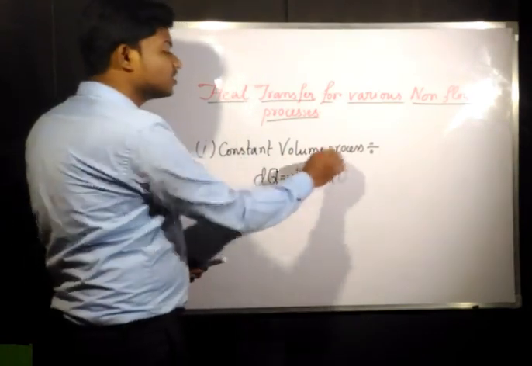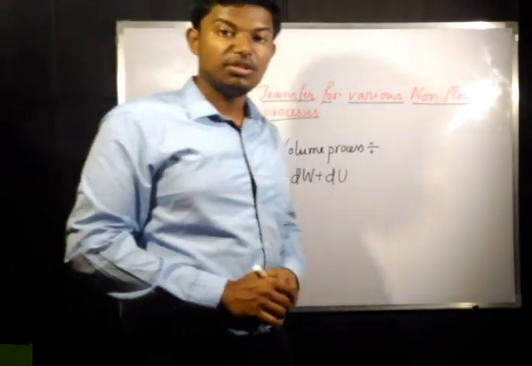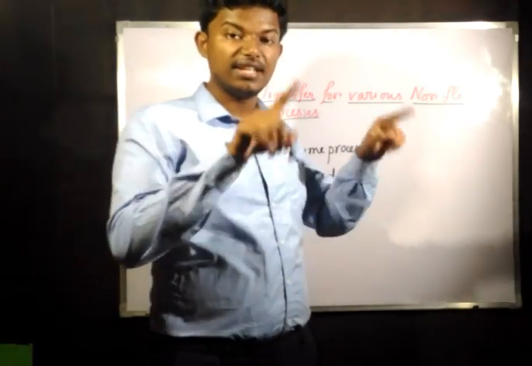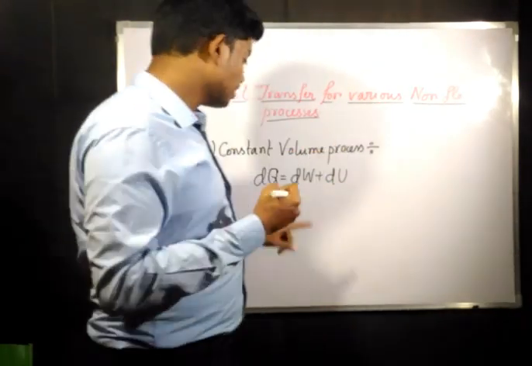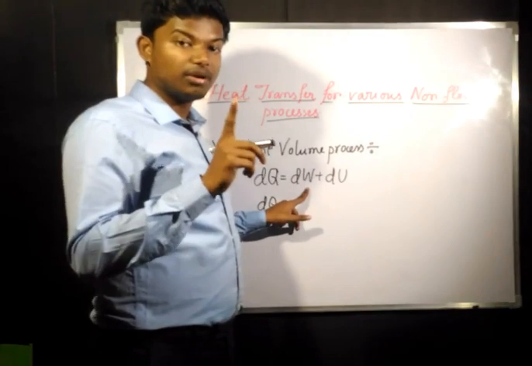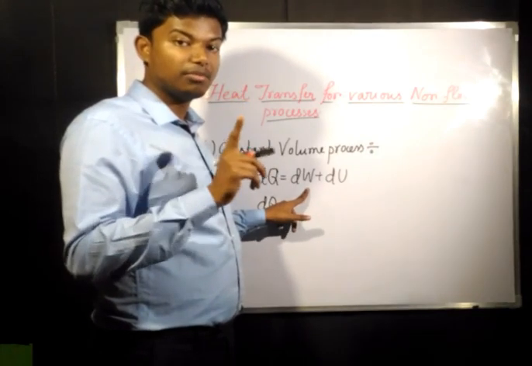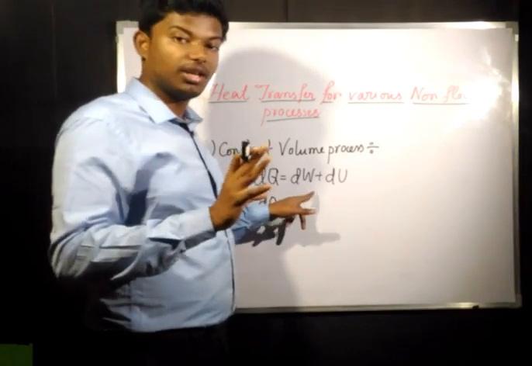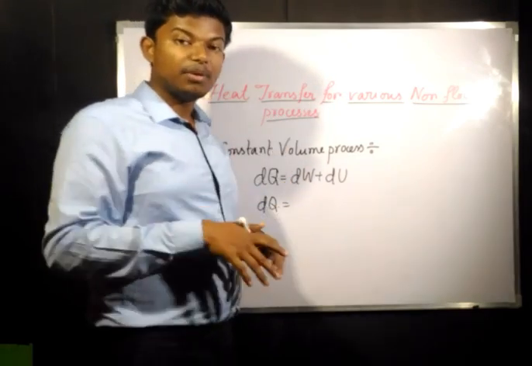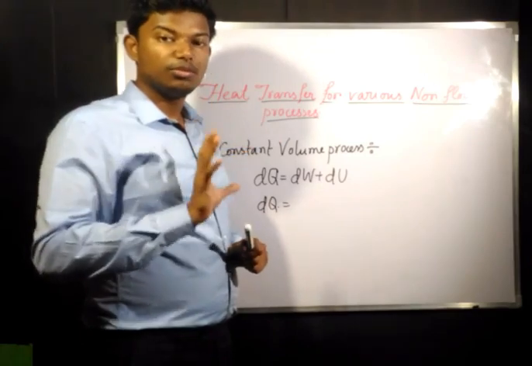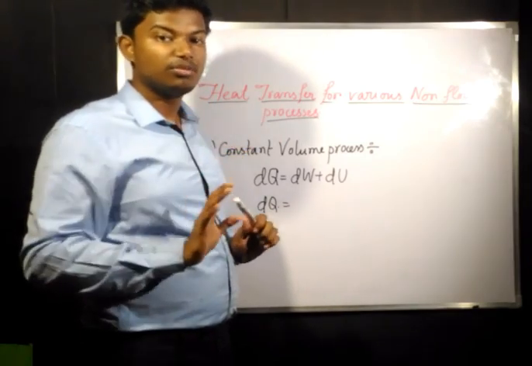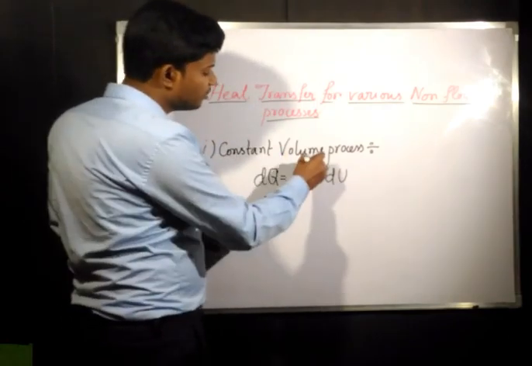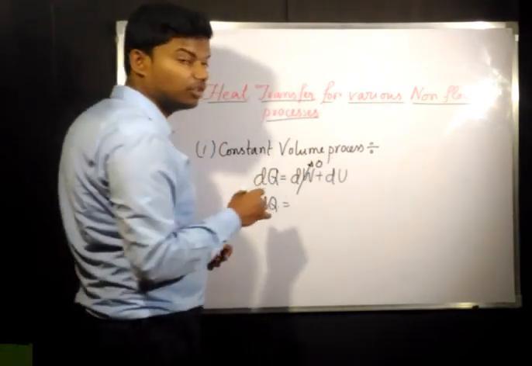Now since this is constant volume, what does it mean? There is no work. As we said in earlier cases, for a rigid tank, to get some work one of the boundaries must be moving, and so the volume must not be constant. If no boundary is moving, then the volume stays constant, and we do not get any work. So for a constant volume process, dW is 0 because volume is constant.